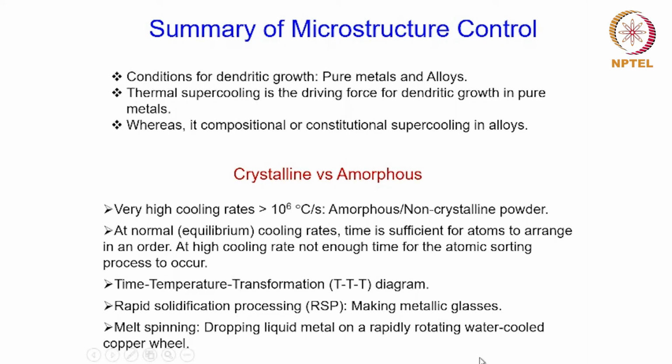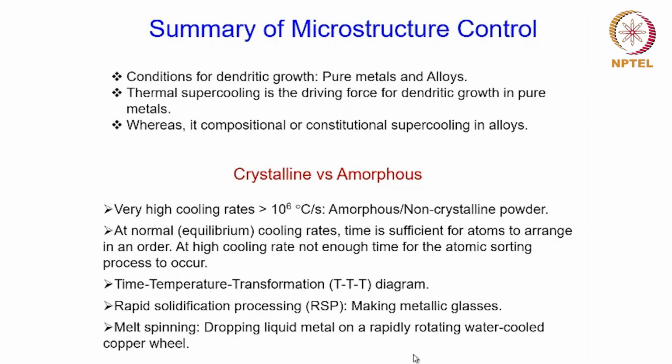And with regard to that, we have also seen the process for making this kind of amorphous metallic materials. The process goes by the name melt spinning, which involves dropping the liquid metal on a rapidly rotating water-cooled copper wheel, which leads to immediate quenching and solidification of this liquid in the form of a thin ribbon which is thrown off the wheel due to the centrifugal force.